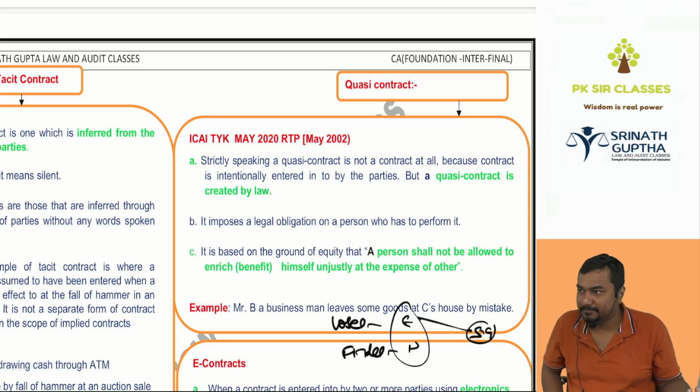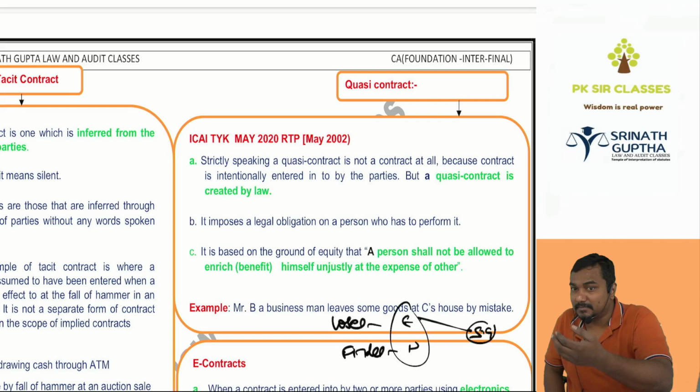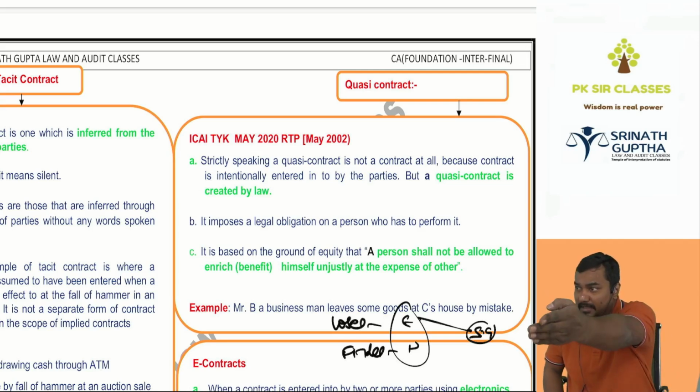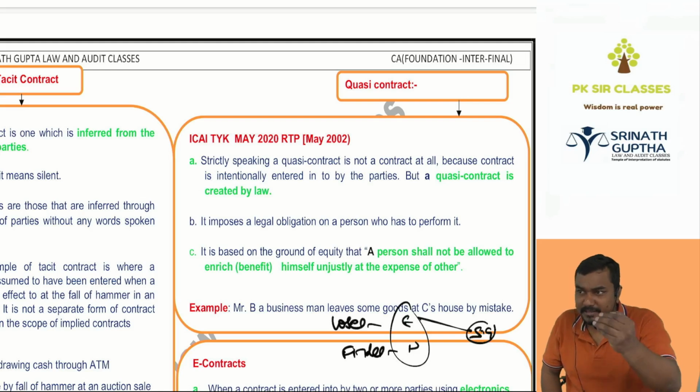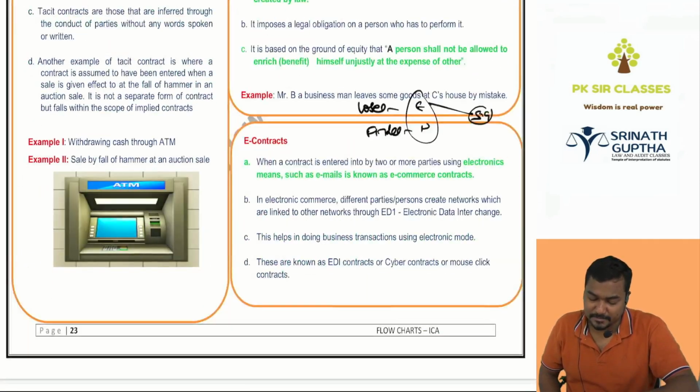If I am spending the money, I am supposed to enjoy. I lost my bag and Ishwar finds the bag. There is an assumed contract between me and Ishwar. We both are strangers. Indian Contract Act is assuming that he has to search for me. He has to hand over the bag to me. I have to pay the searching expenses. Whether I give any offer to him, whenever I lose the bag, you have to search. Whether he gives me any acceptance, here no offer, no acceptance, contract is there because one should not become rich at the cost of the other. Law is assuming that there is a contract between the loser and finder of the goods. Then this question only will come in the exam, beta.